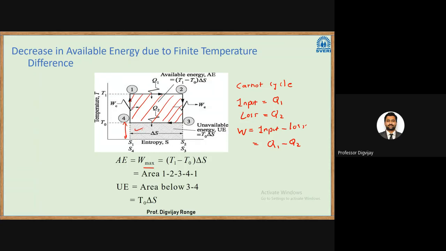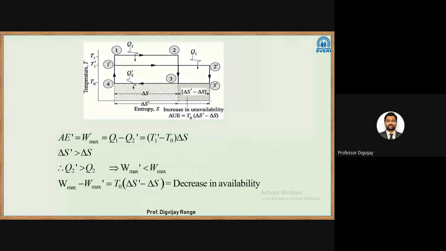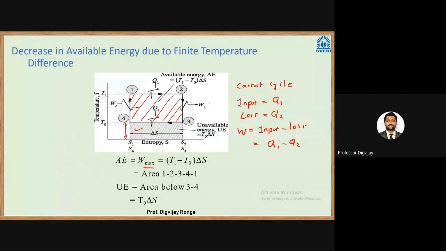This is the beauty of the second law. We can predict the direction of the process, as well as know the quality and quantity of the work. If I am receiving some Q1 amount of heat, I can easily say that I have this much maximum useful work, and this amount of loss from the system: available energy and unavailable energy, exergy and energy.